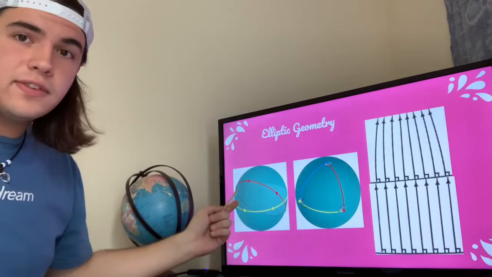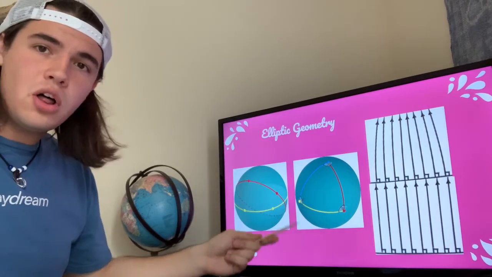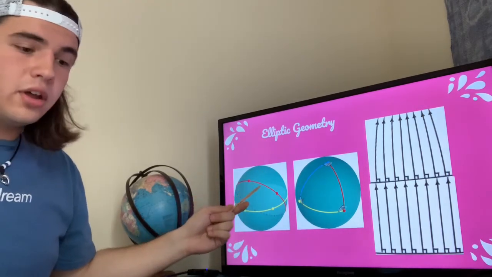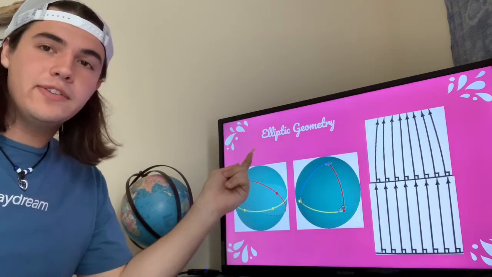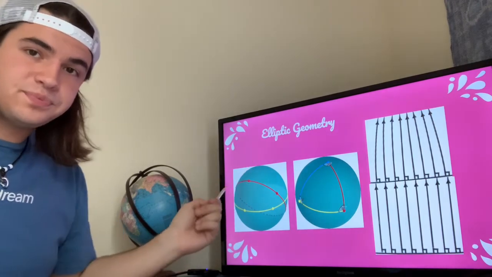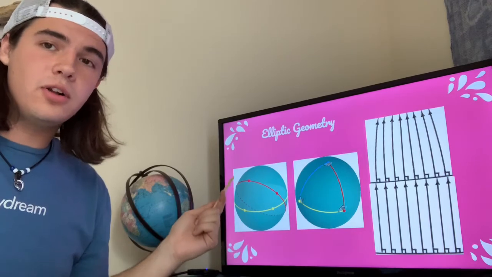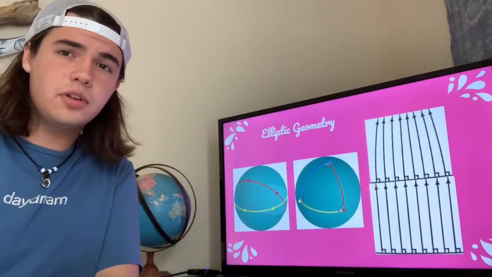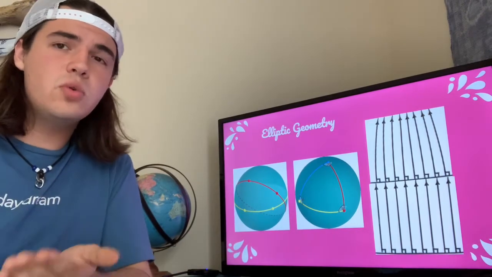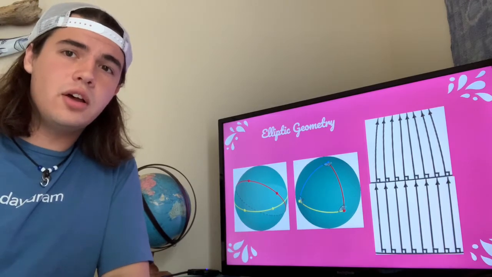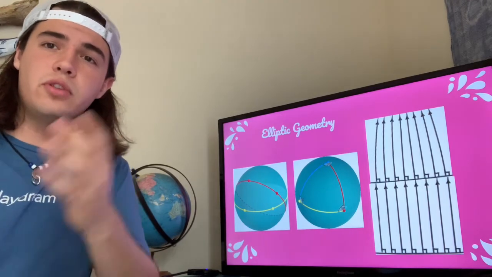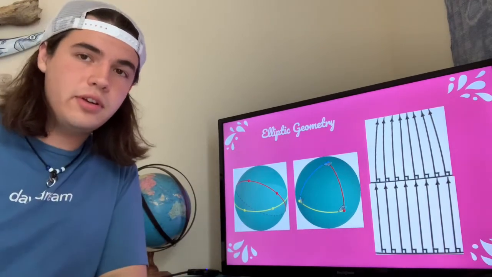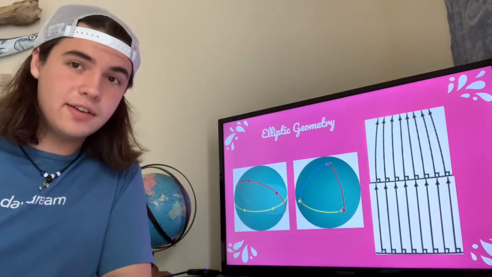Now, if we extend this geodesic to go all around the sphere, while keeping the same radius and center as the sphere, we'll get something called the great circle. A great circle is what we use to show geodesics on a sphere, like the equator on a globe or the lines of longitude. They go all around the Earth while having the same radius and center of it.